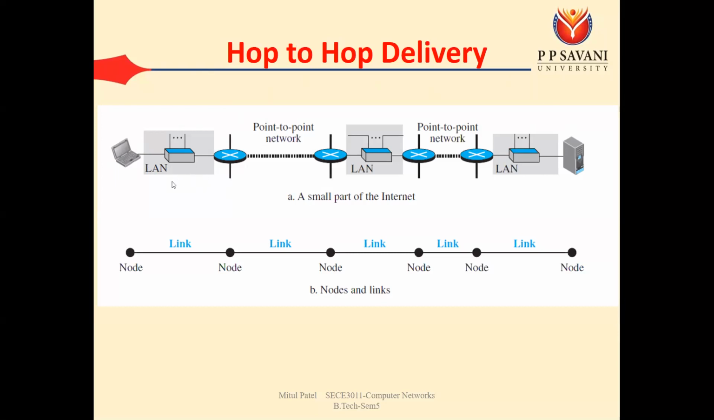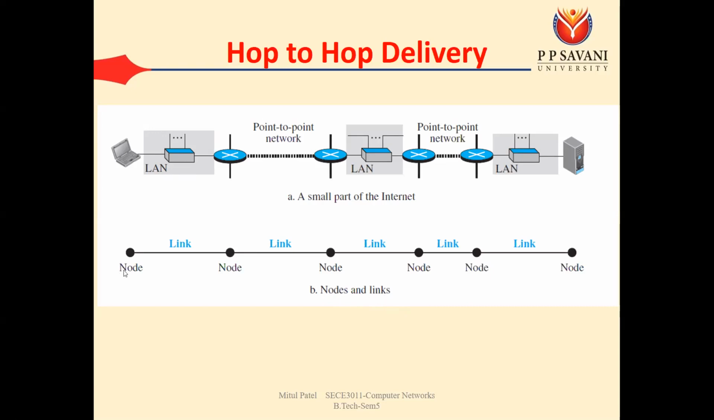To connect two different networks, we require routers. You can see here that we have four intermediate routers: router 1, router 2, router 3, and router 4. So the router is used to connect two different networks, and the link between these two routers is known as a point to point network. Same way here we have point to point networks, and these routers are connected to different networks. You can represent these things by nodes and links.